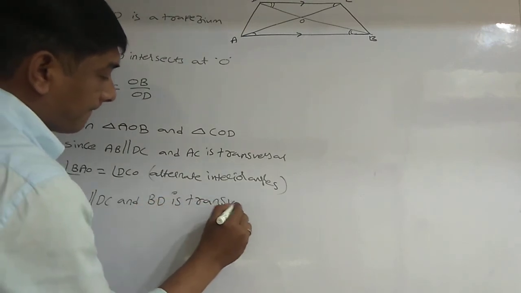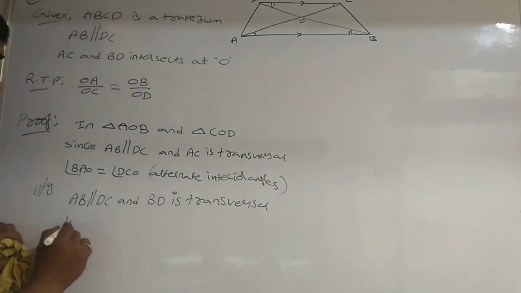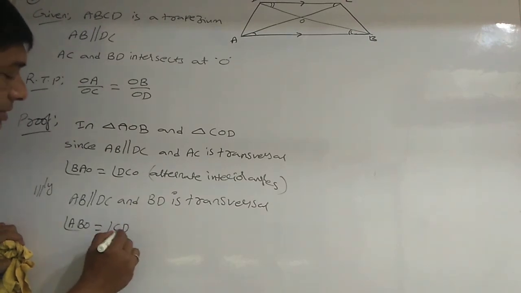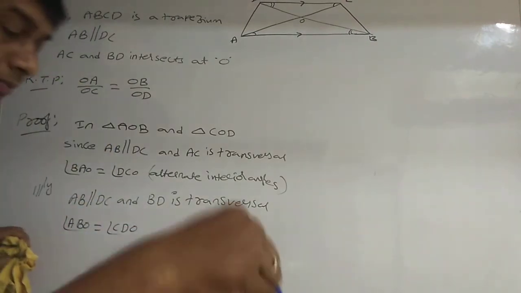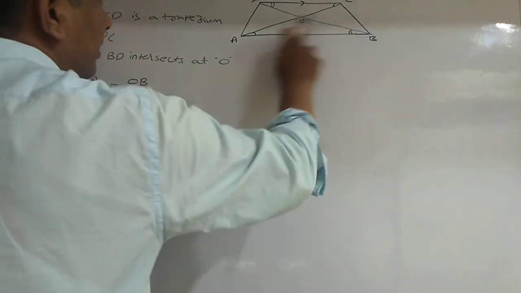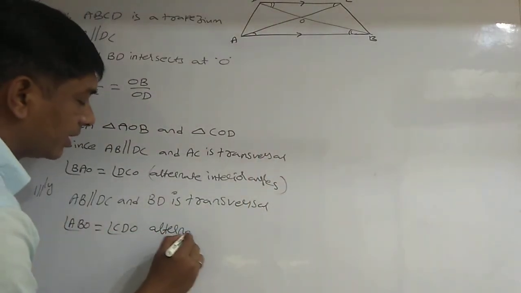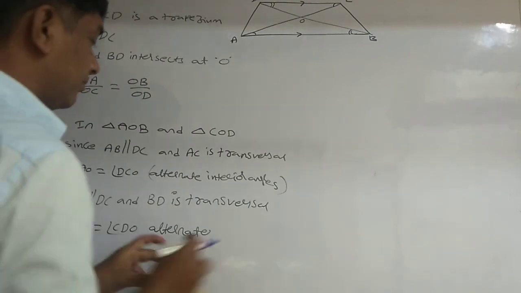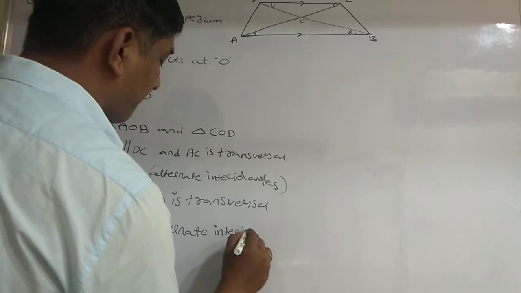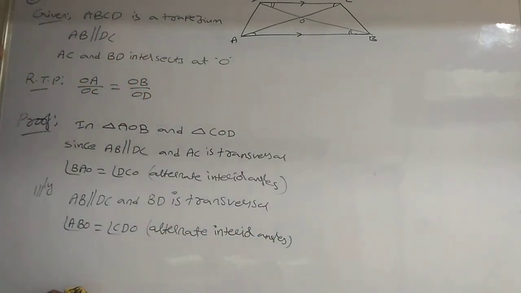Angle ABO is equal to angle CDO. Same alternate angles property. Alternate interior angles.